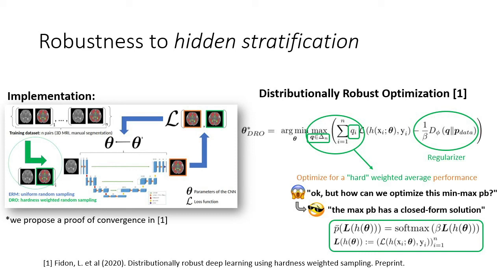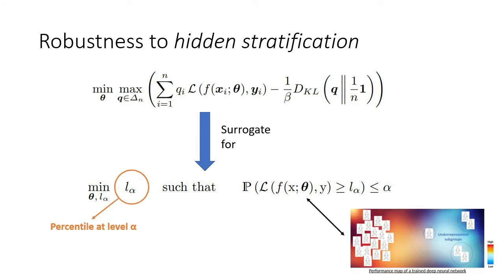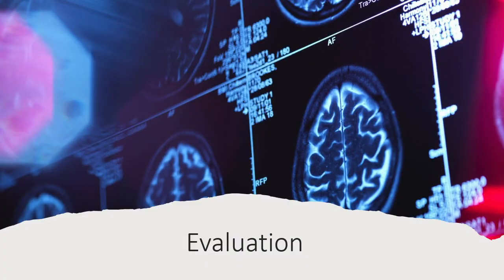Cool, thanks. In this work, we have also shown that the distributionally robust optimization problem is a surrogate of the minimization of a percentile of the training loss distribution. This result formalizes the relationship between distributionally robust optimization and our initial motivation. Let's now move to the evaluation of the method.